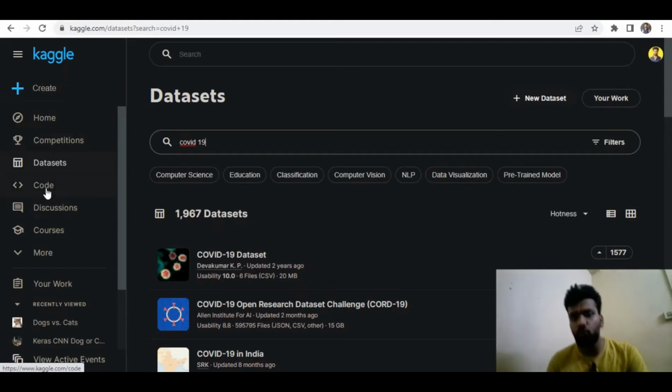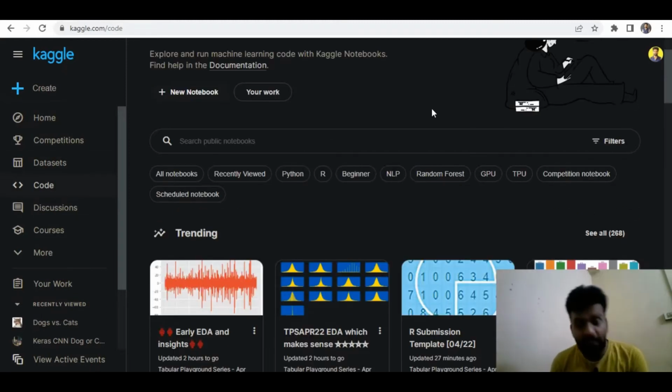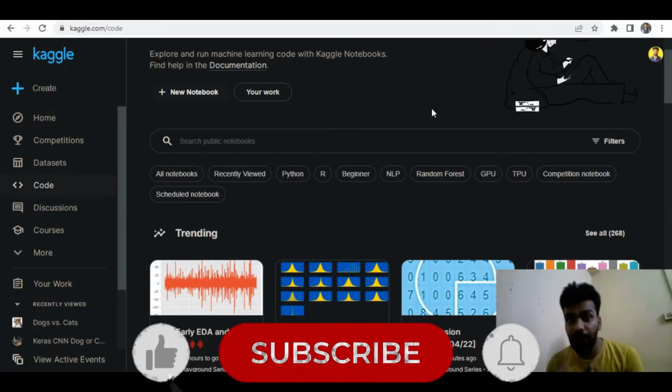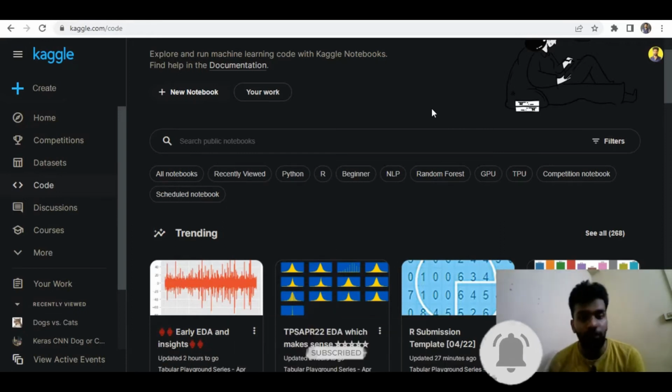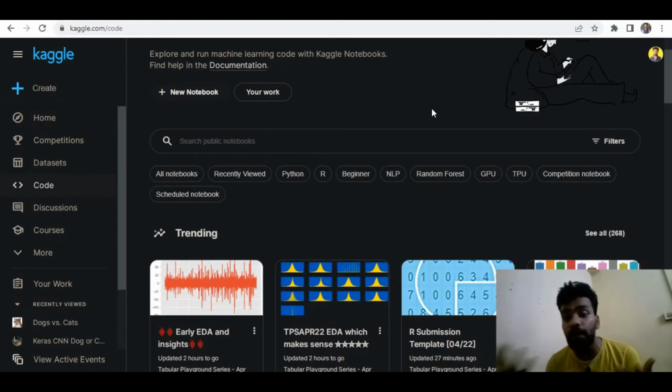And similarly, we have the code tab. Definitely there are competitions, you can participate in competitions, and you can access the datasets. That's completely fine. But the main benefit of this code tab is that you can access all the code for the projects and for the competitions. They make it public. So you may ask, they just made it public, so what's the use for us? You may think like that.